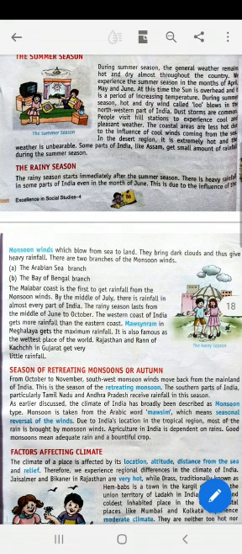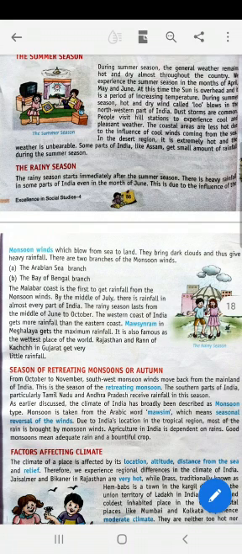From the month of October to November, the southern parts of India, particularly Tamil Nadu and Andhra Pradesh, receive rainfall in this season. It may extend up to December also. Sometimes in Tamil Nadu there is heavy rainfall in the month of December also.